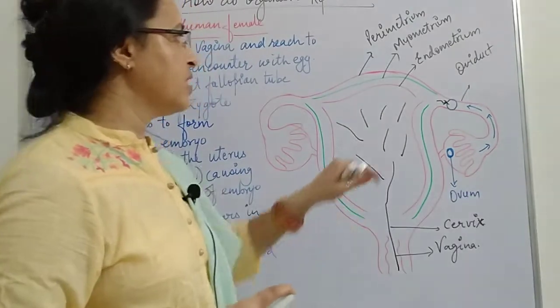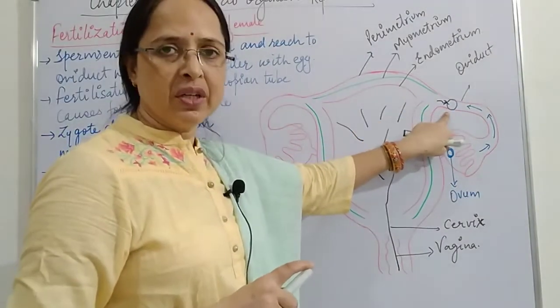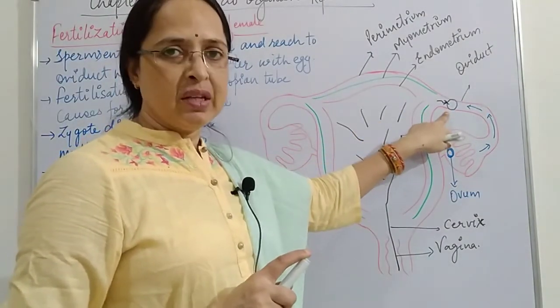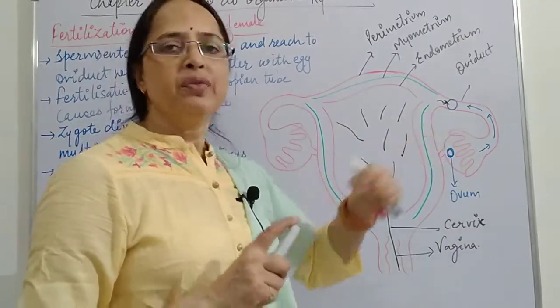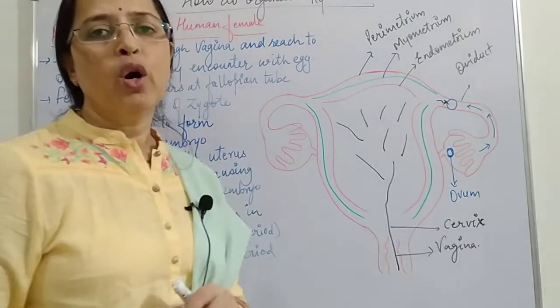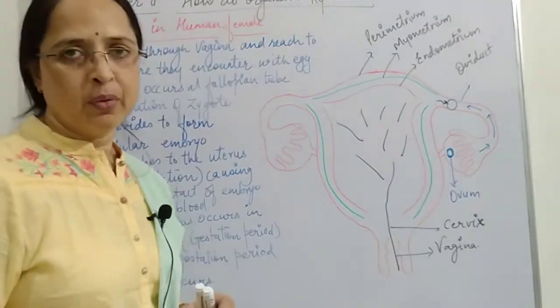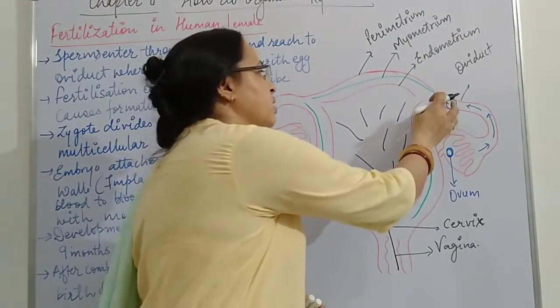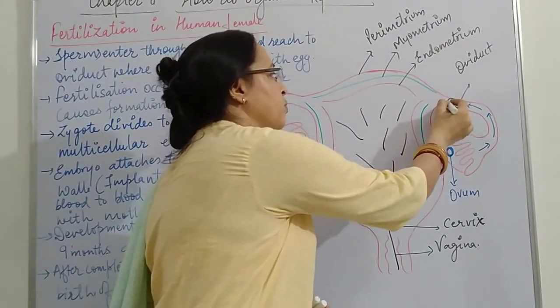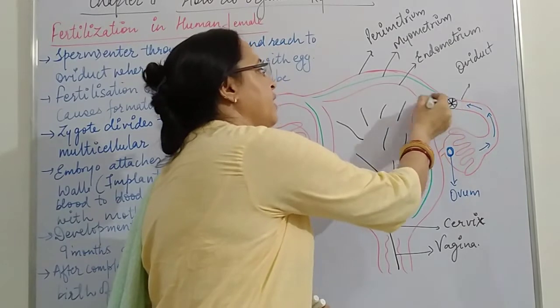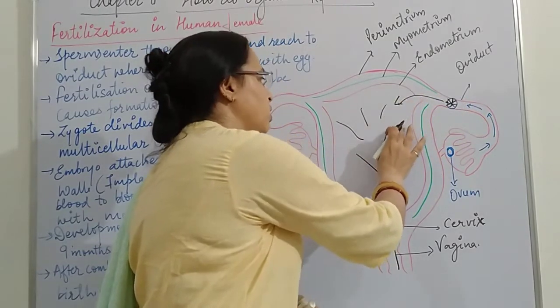Now after fertilization, the zygote is formed at the oviduct. The zygote is unicellular. Now this zygote will divide and form a multicellular embryo. When it forms the multicellular embryo, it enters the uterus.